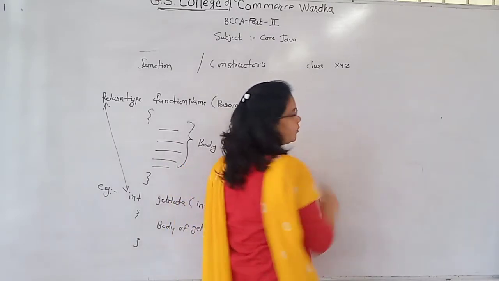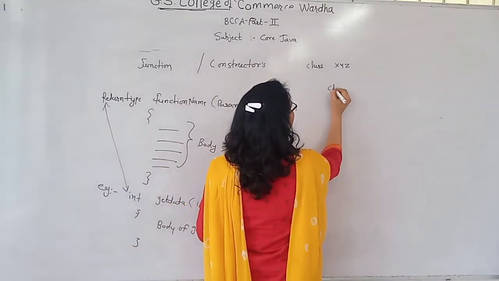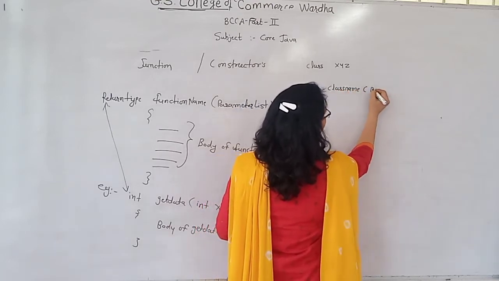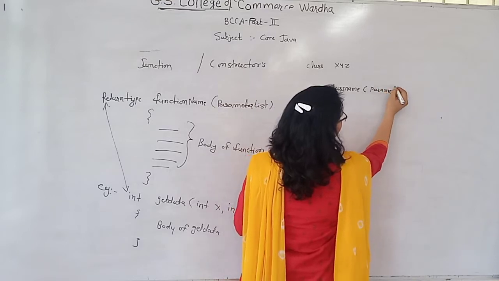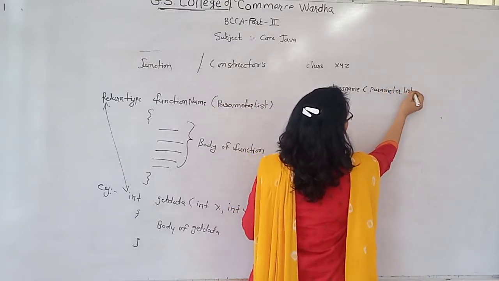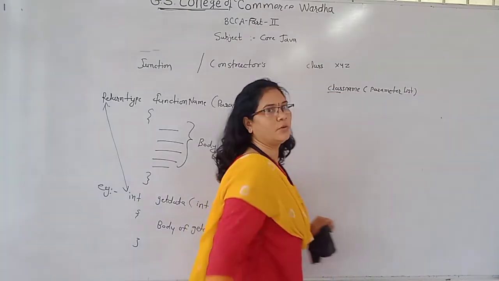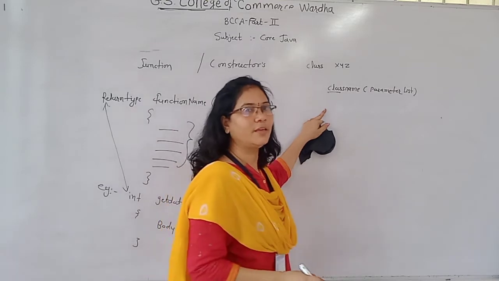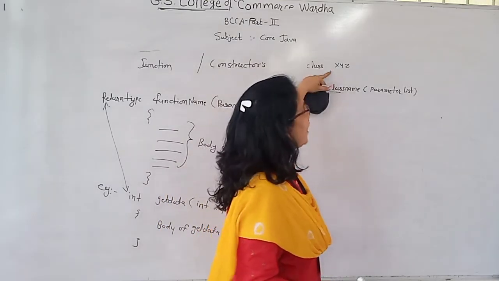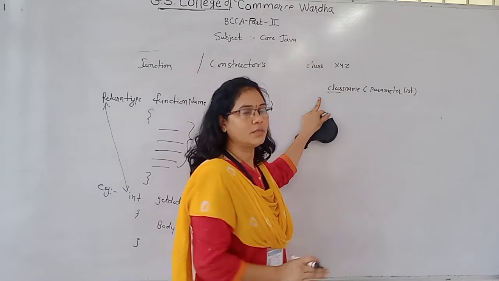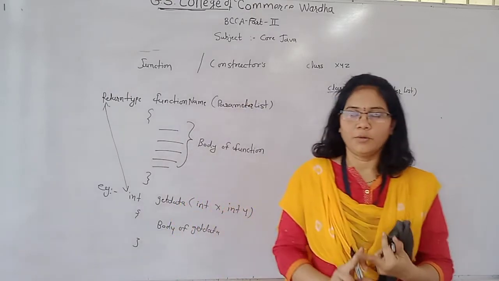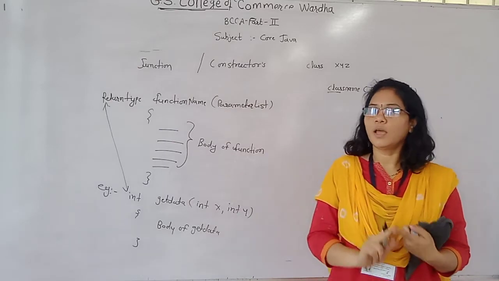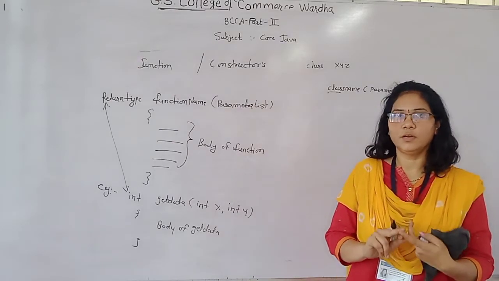So the prototype of the constructor is nothing but the class name and parameter list. You define the class first, and then you provide the name of that function as the class name, so it becomes a constructor. So first rule, we provide the function name as the class name. Second rule, it does not have any return type, not even void.